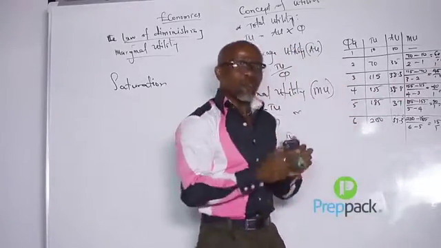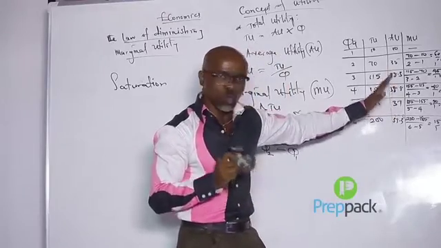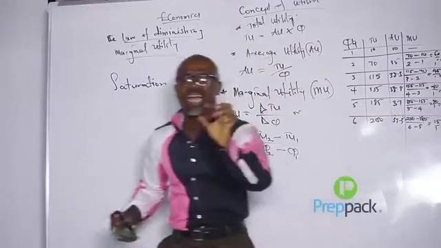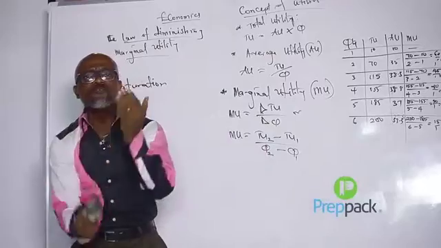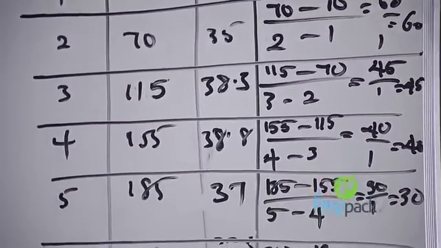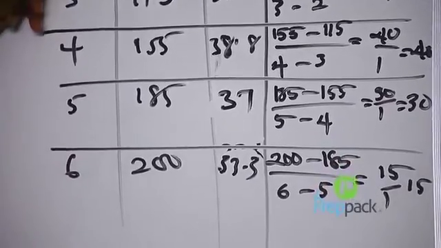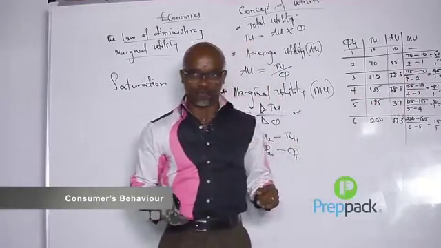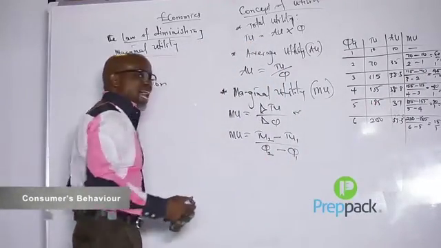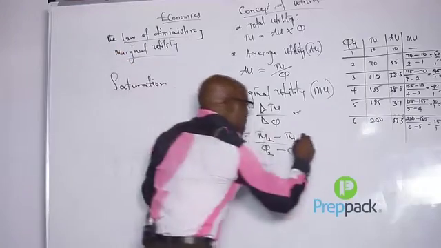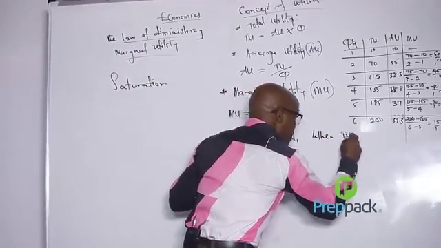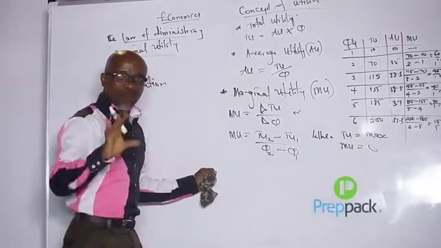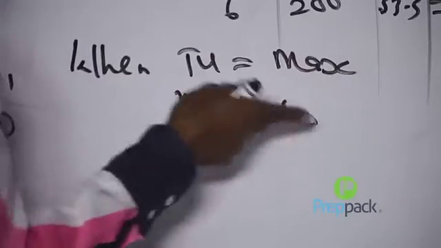There's something very important here for us to note. This is 60, 45, 40, 30, 15. What that simply means is that your MU falls. Which means that as the quantity consumed increases, your total utility increases, but your marginal utility falls. Then the law: when TU equals maximum, then your MU equals 0. That's an important concept. When TU is at maximum, MU equals 0.